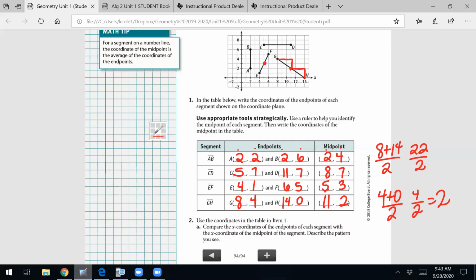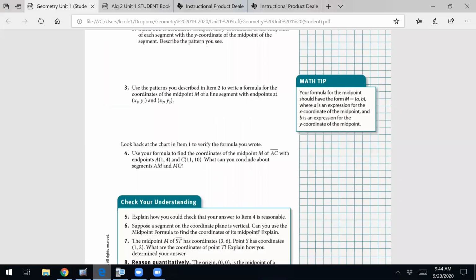Okay. Now, let's go answer these questions in our notes. Number 2, use the x-coordinates in Table 1. Compare the x's of the endpoints of each segment to the x-coordinate of the midpoint of the segment. Describe the pattern. Okay, well, that's what we've already done. Let's skip to number 3. Number 3, we're ready for our equation, because we've already done 1 and 2 in our discussion.